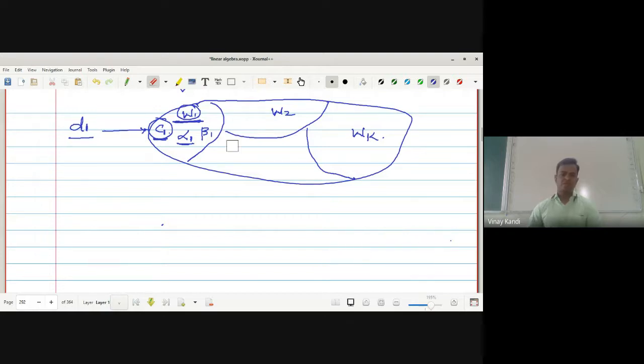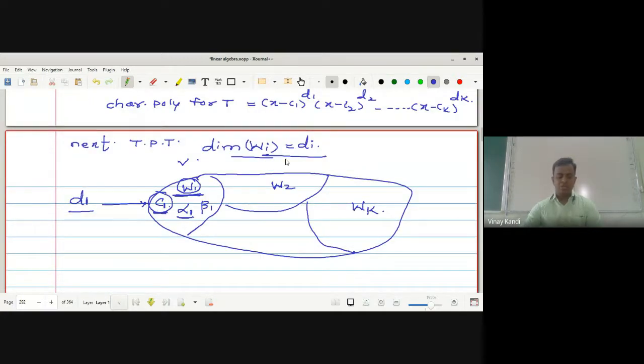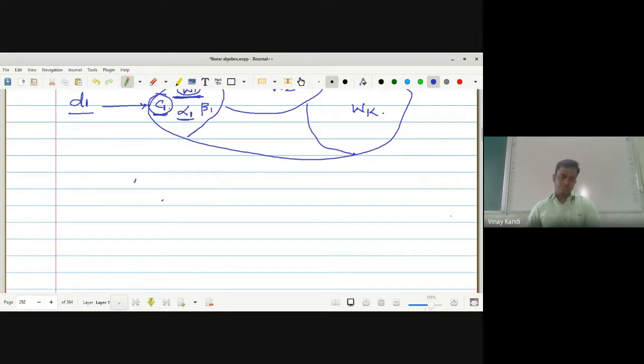Remember, W1 is the characteristic space associated to C1, and the algebraic multiplicity of C1 is d1. Each vector belonging to this W1 satisfies T of alpha is equal to C1 alpha. We have to prove that the dimension of Wi is equal to di. Let the dimension of this space Wi be equal to Mi. If you prove this Mi is equal to di, the result holds.